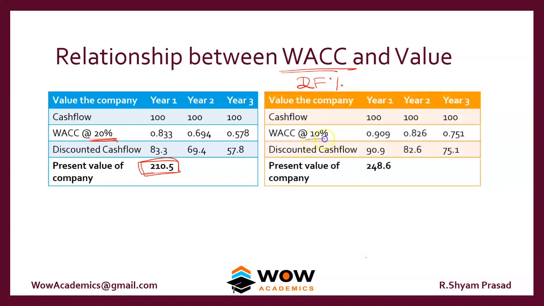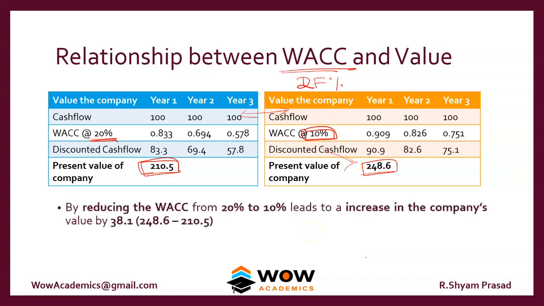So if we could reduce our WACC to 10%, then the value of our company comes to 248.6. If you see, the cash flow has not changed. The same company is used, the same cash flow is used, but the discount factor alone changes. This has resulted in an increase of the value of the company. So by reducing the WACC from 20% to 10%, it has led to an increase in the company's value by 38.1. So that is the relationship between WACC and the value of the company.